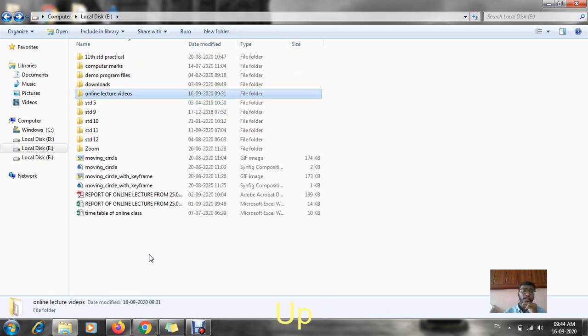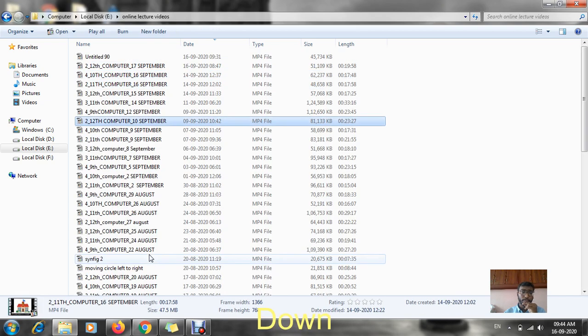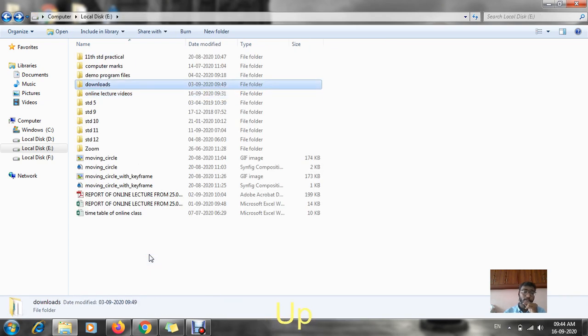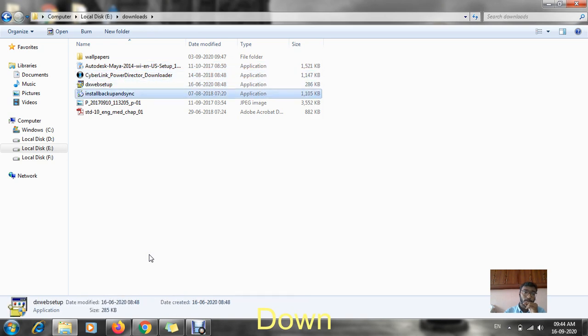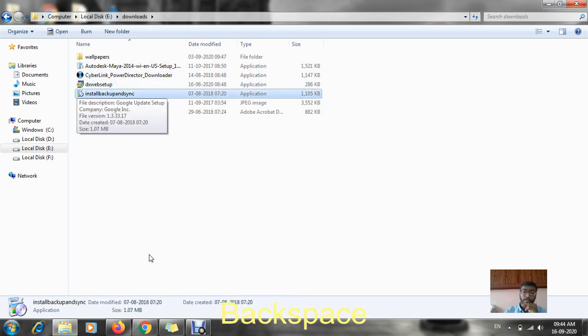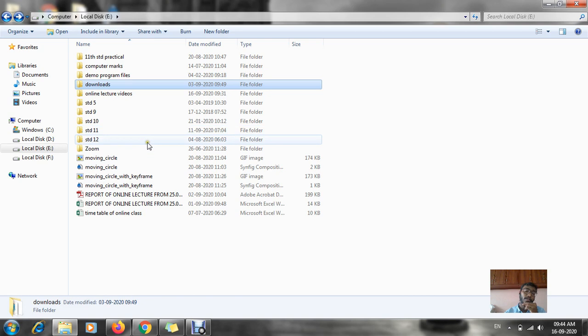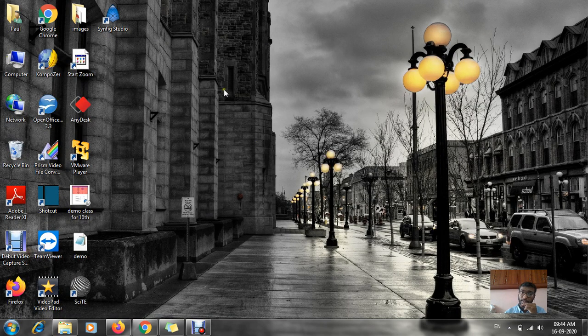Okay, so in online videos, many folders and many videos are there, and many additional downloads are also being saved. Just imagine each and every folder or file being saved in this area. If I'm saving all these things on my desktop, it will be congested. Just imagine the whole online videos, all the files and folders, saved here on my desktop. That means if I save your additional files and folders on my desktop, it is very difficult to find them.